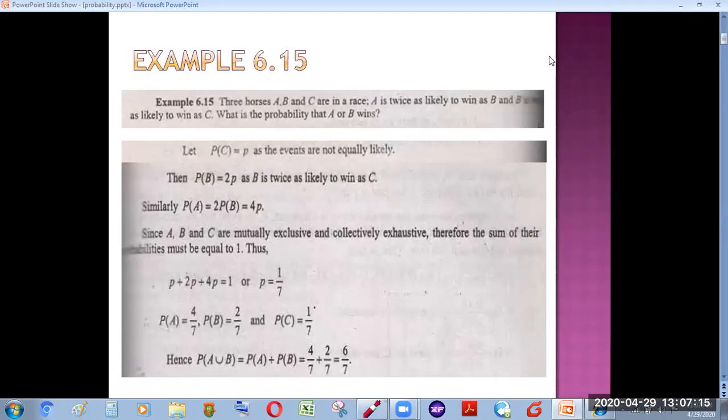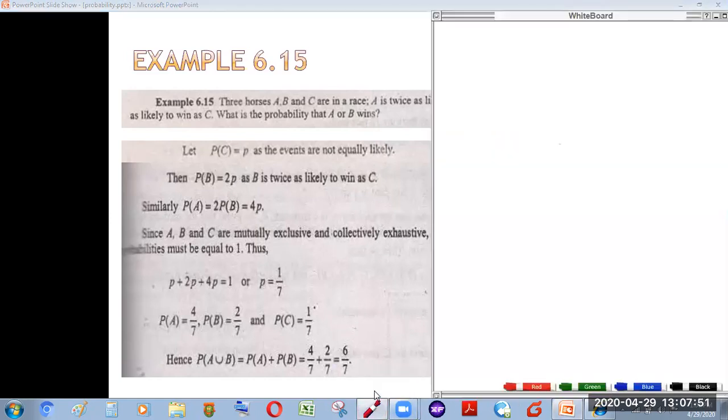Now, in this question, first of all, we can observe very easily that the winning chances of all 3 horses are not the same. And if we ask which horse has the least chance of winning, it would probably be the horse C. Because A is twice as likely to win as B, A has more chances than B, and B is twice as likely to win as C, so B has more chance than C. So the least chance of winning belongs to horse C.